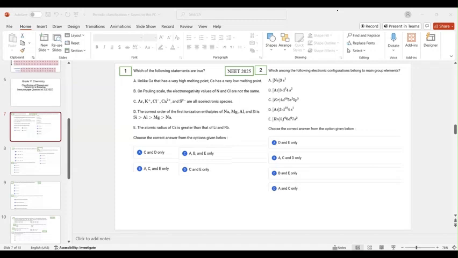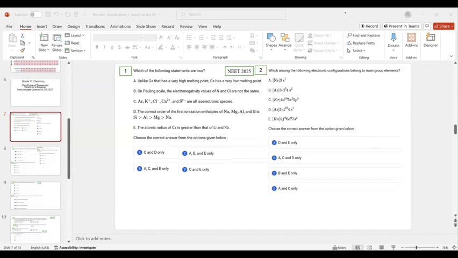जेईई पास्ट पेपर क्वेश्चंस डिस्कस करने वाले हैं. So, classification of elements. Okay, so this is the first and the second question. Please take a screenshot of the questions.